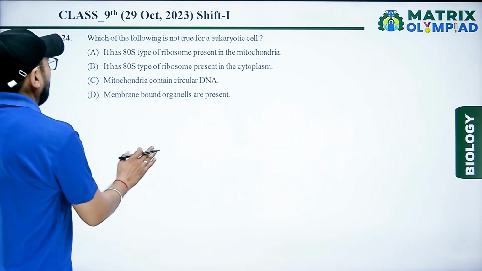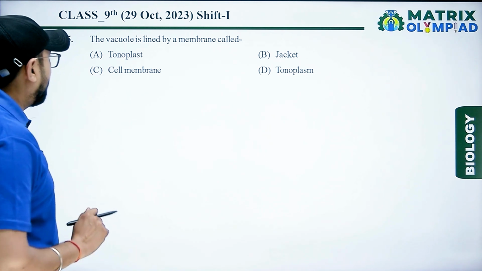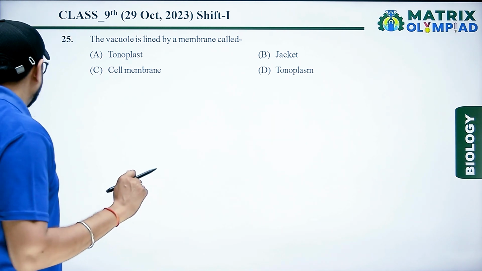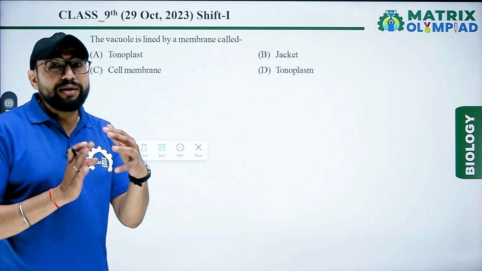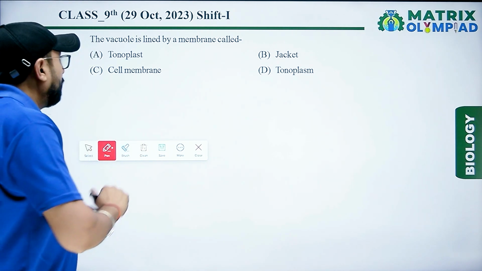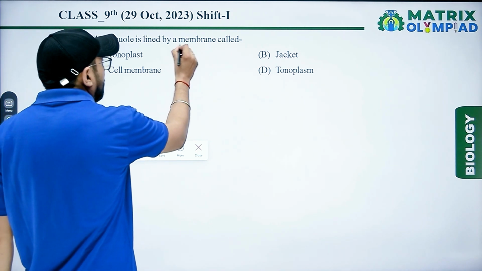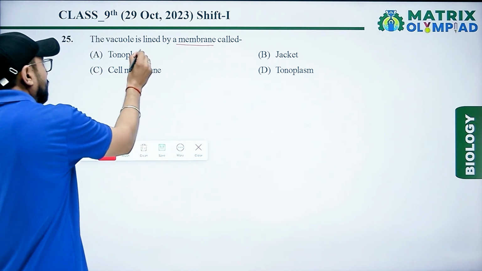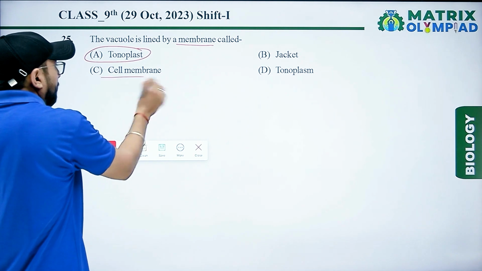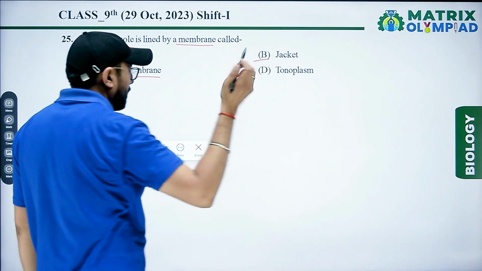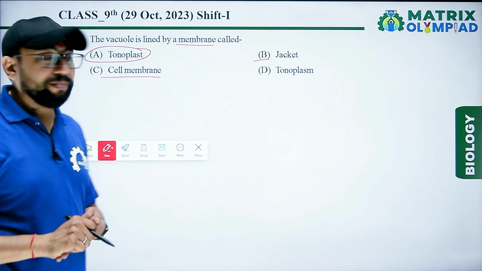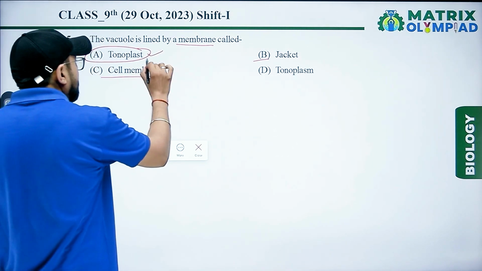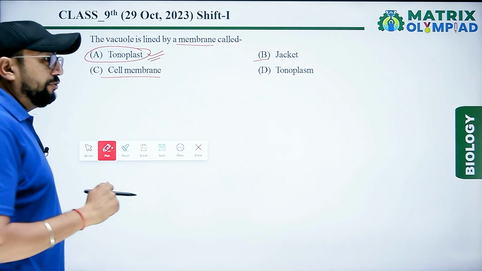Next, the vacuole is lined by a membrane called? The vacuole is the largest structure in a plant cell, and the outer membrane of the vacuole is the tonoplast. So tonoplast is the right answer for vacuole.